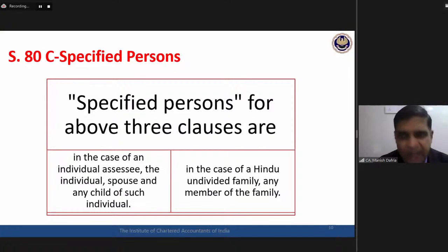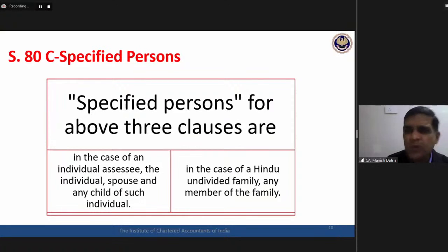Section says so, and then it becomes silent. Section becomes silent. But it remains for me to develop certain further understanding. Okay, so see it again carefully. In the case of an individual assessee, say for example a life insurance policy, it may be on the life of the individual himself or herself, on the life of spouse, and on the life of any child of the individual. In case the assessee is HUF, then it may be on the life of any member of the family.